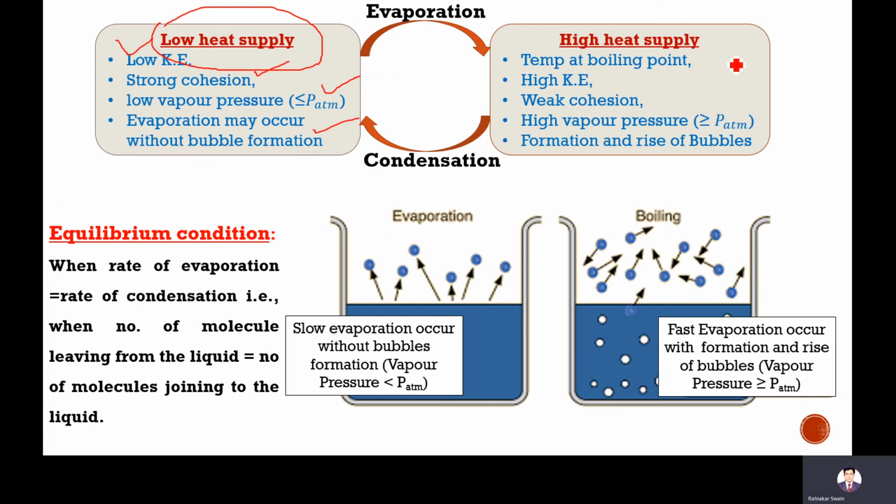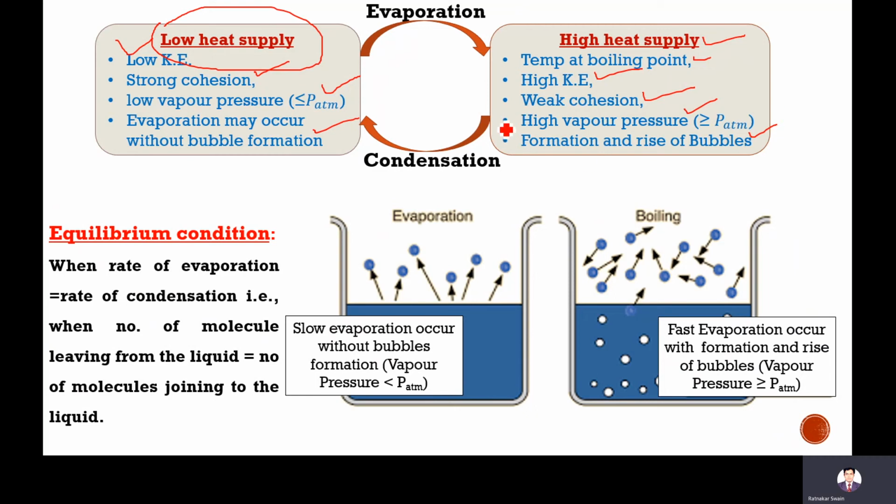If you again increase the supply of heat, then what will happen? The temperature will reach the boiling point. Now, when it reaches the boiling point, kinetic energy becomes more. It will increase, so it will counterbalance the cohesion. It will weaken the cohesion, the intermolecular attraction. And then the vapor pressure increases, which becomes more than the atmospheric pressure. And there will be formation and rise of bubbles, which is called evaporation. The evaporation will be very high.